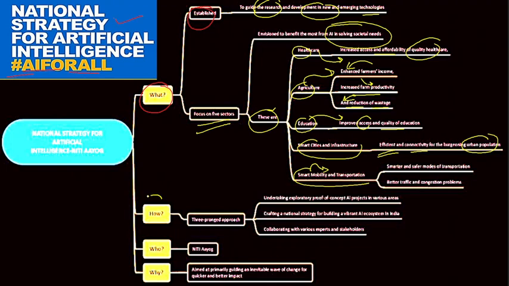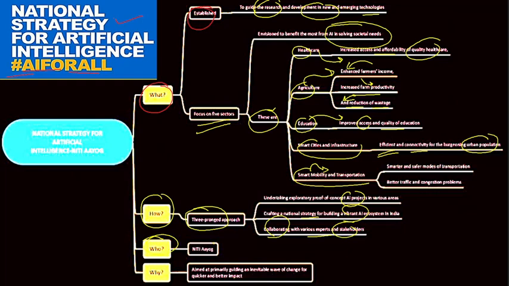So how has it been planned? Basically they are planning a three-pronged approach. So they will undertake exploratory proof of concept of AI projects in various areas. Thereby, they will be drafting a national strategy for building a vibrant AI ecosystem in India, and they will be collaborating with various experts and stakeholders.